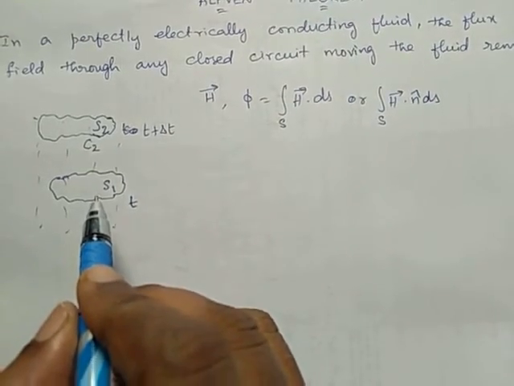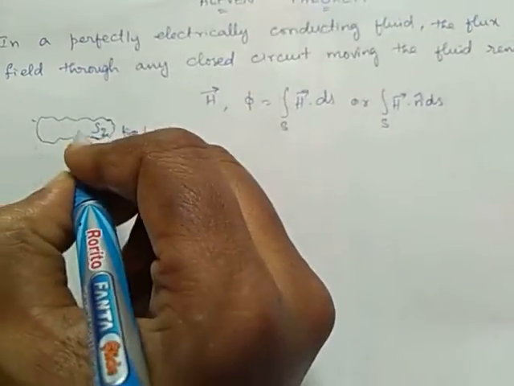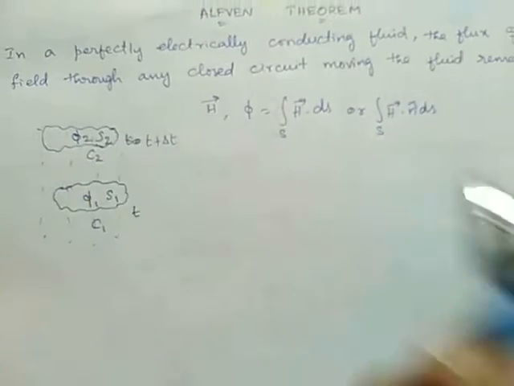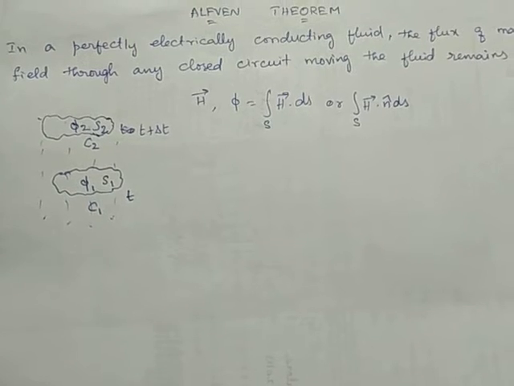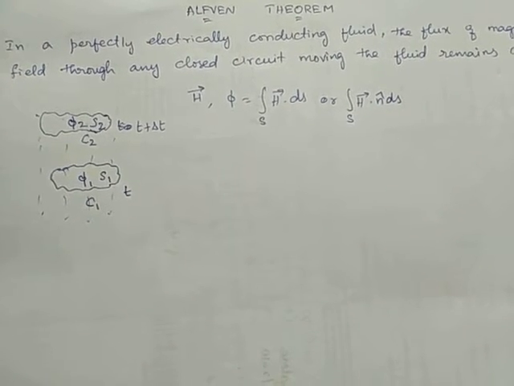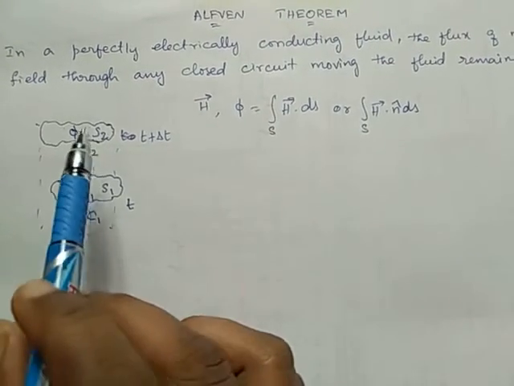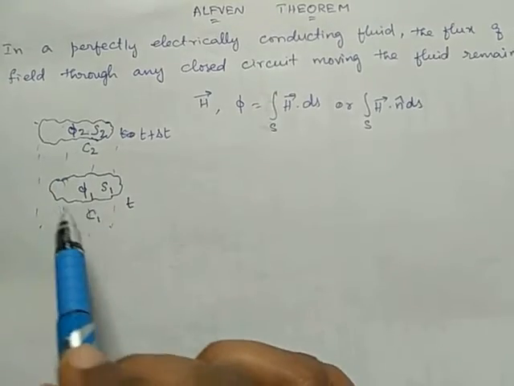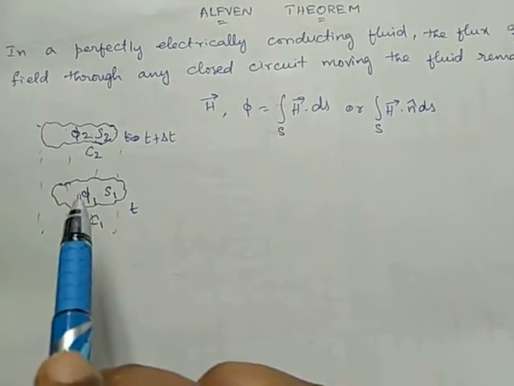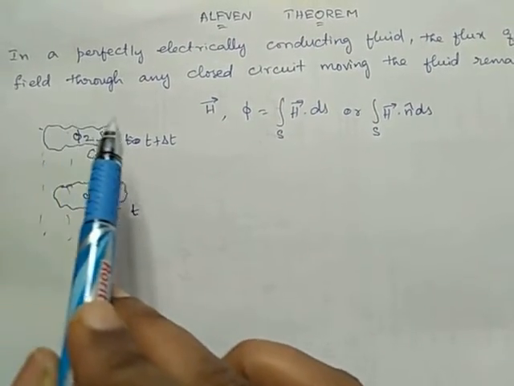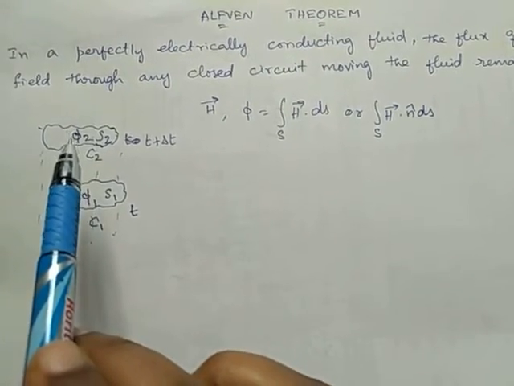In surface 1, the magnetic flux I am taking as phi 1, and in surface 2, the magnetic flux is phi 2. So what is Alfvén's theorem? The flux of the magnetic field through any closed circuit moving with the fluid should remain constant. It means phi 1 should be equal to phi 2. The magnetic flux on this surface should be same as the magnetic flux on this surface. So we have to prove phi 1 is equal to phi 2.